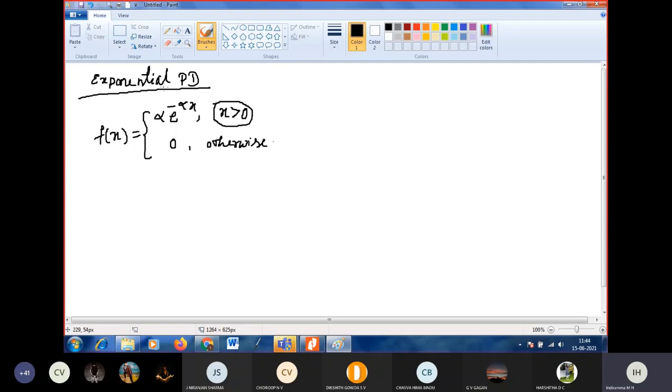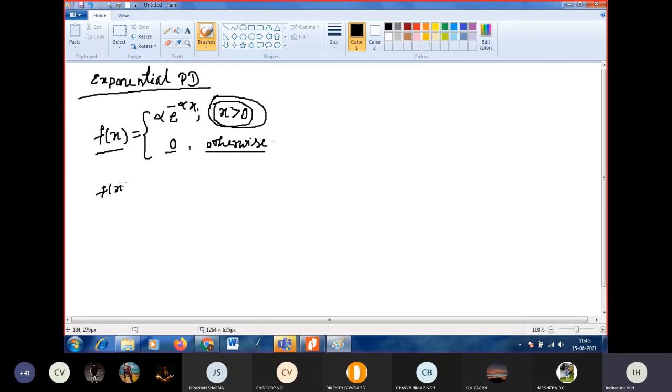The exponential probability distribution function is defined as f of x equal to alpha into e power minus alpha x for x greater than 0, and f of x takes the value 0 otherwise. Before going to the problems, I will first give you the mean. So if you want to say this is a probability distribution function, what is the first condition?